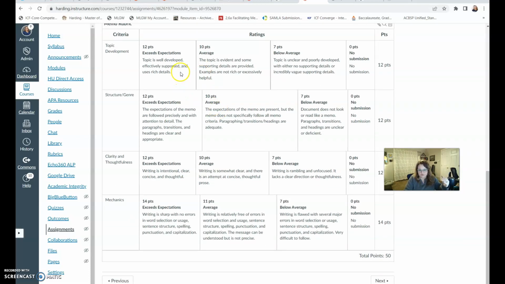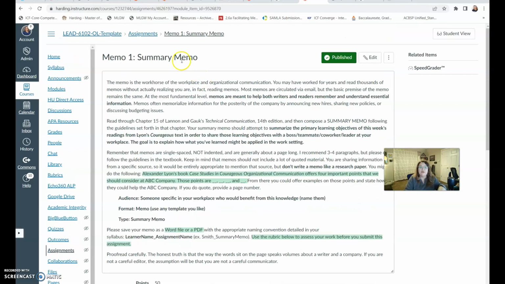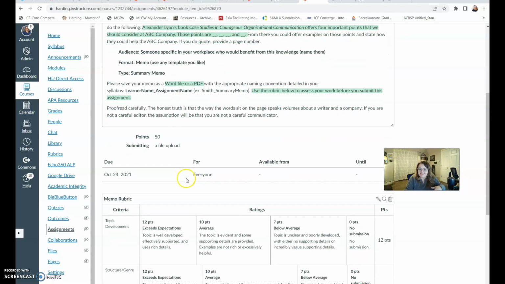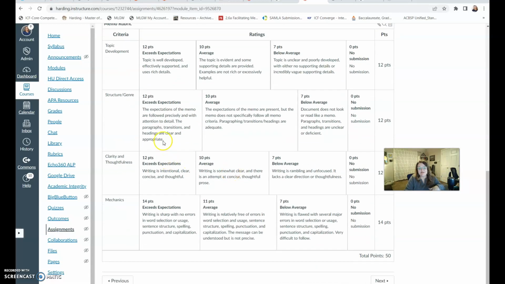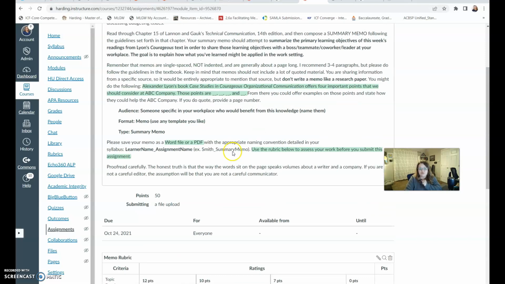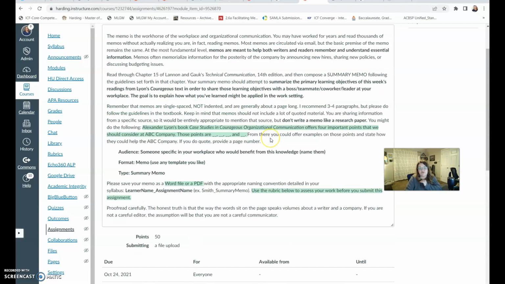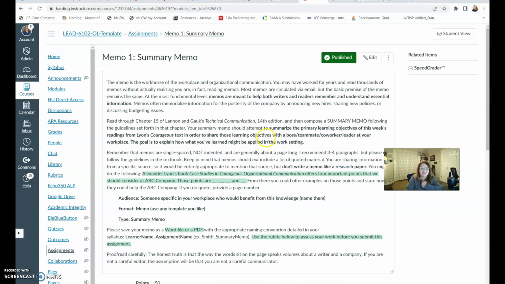So make sure you're scrolling down to the bottom, you're reading all the instructions, and then you're scrolling down to the bottom because you want to see how your instructor is going to score your writing. I want your expectations and your instructor's expectations to be fully in alignment. So definitely check out those rubrics because all of my instructors follow rubrics, okay?